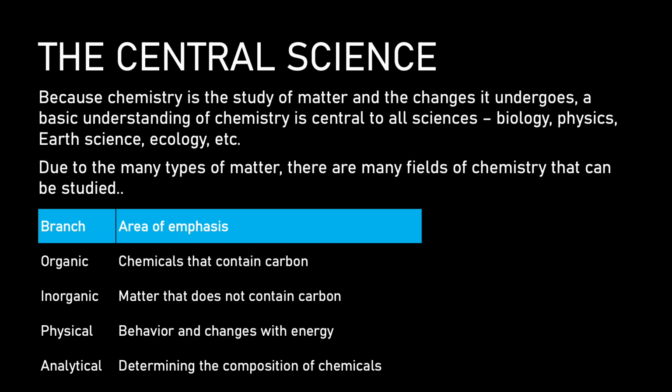Now, chemistry itself is a huge field, so scientists can specialize in many different branches of chemistry. The four that I want you to know for this course start with organic and inorganic chemistry. The main difference between those is that organic includes chemicals that have carbon, and inorganic chemistry is matter that does not contain carbon. The other two branches I want you to note are physical chemistry, which is the behavior and changes with energy, and analytical chemistry, which is determining the composition of different chemicals.